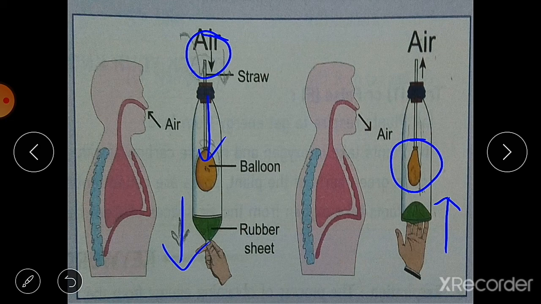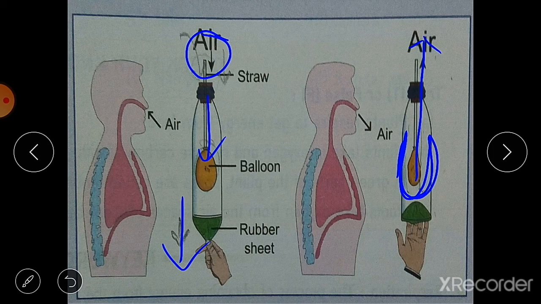This balloon gets deflated. That means the air from this balloon goes out, because of the pressure of the air in the bottle.